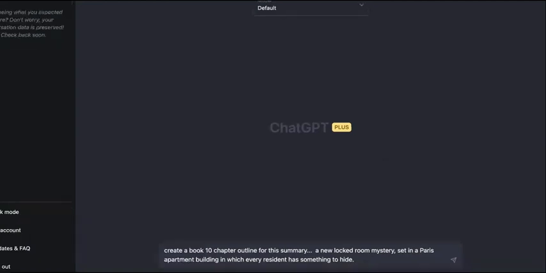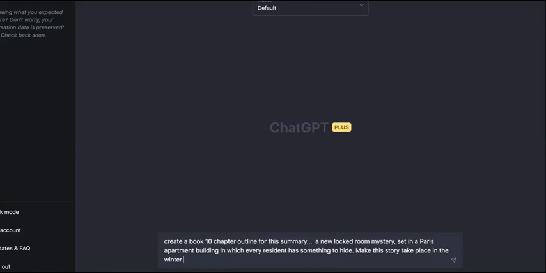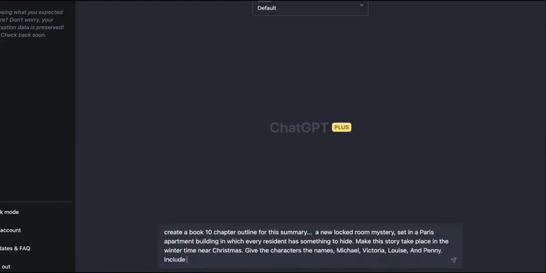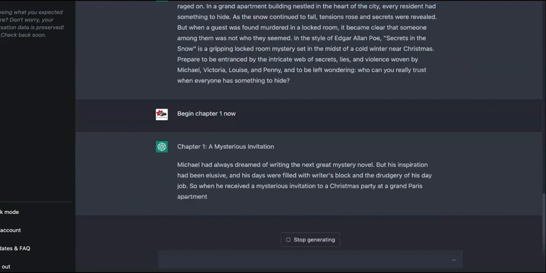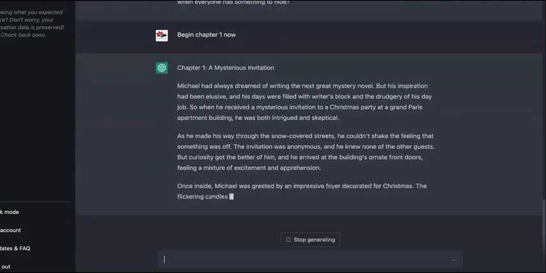So now we're going to ask it to make this story take place in the winter time near Christmas. Give the characters the names Michael, Victoria, Louise, and Penny. Include drama from current events, from LGBTQ conversations. Include drama and arguments. Then we're going to tell it to begin chapter 1 now. Oh, snap. Do you see how it's doing it? You see how awesome this is?